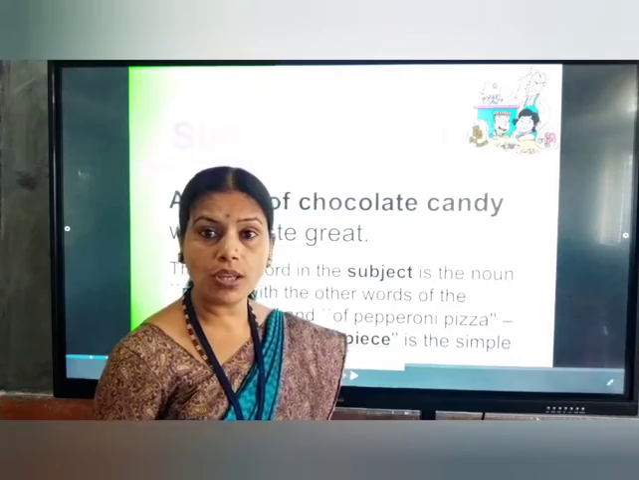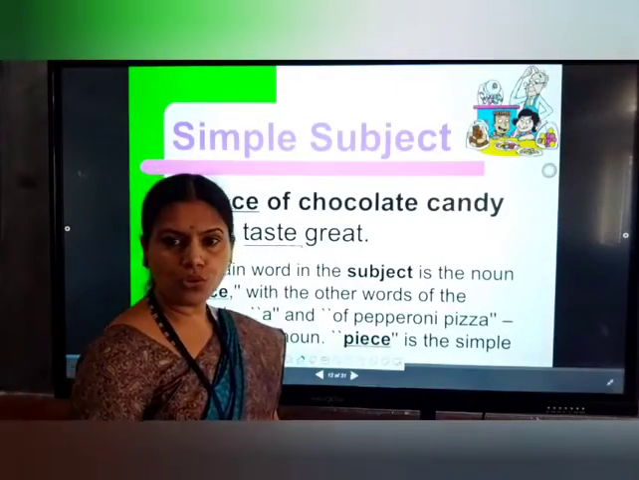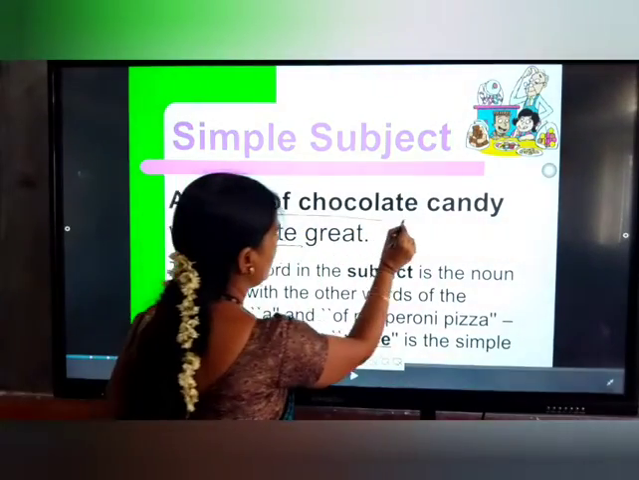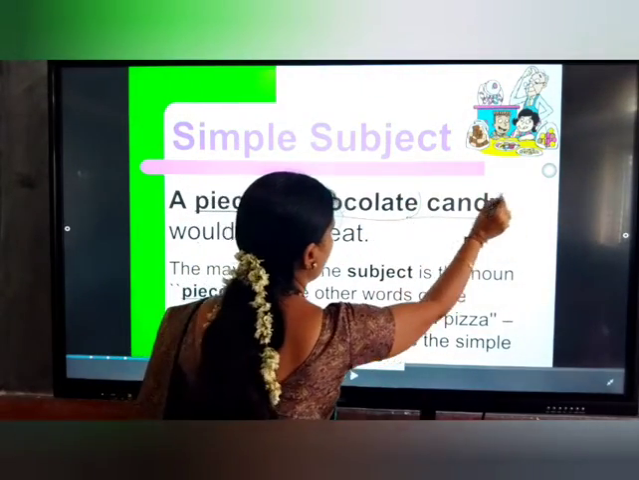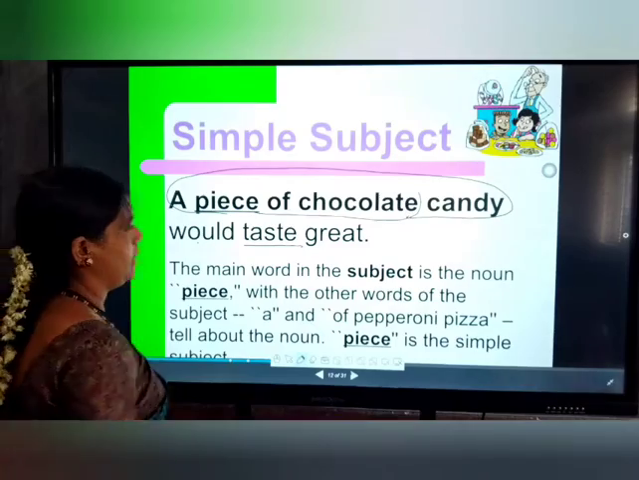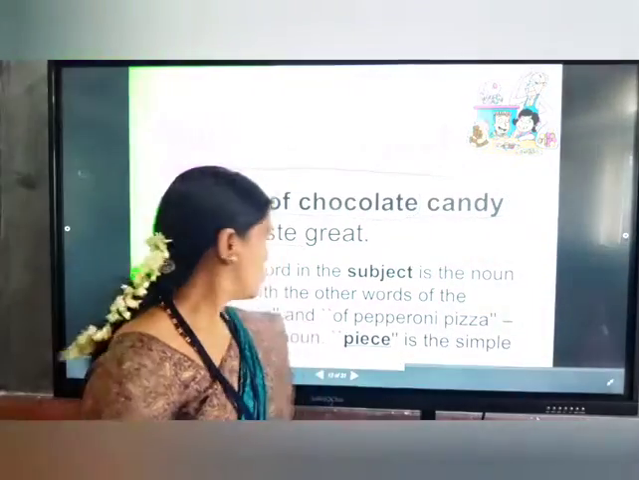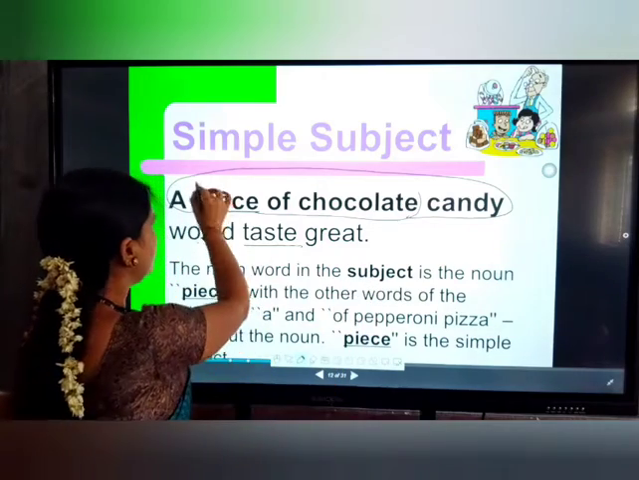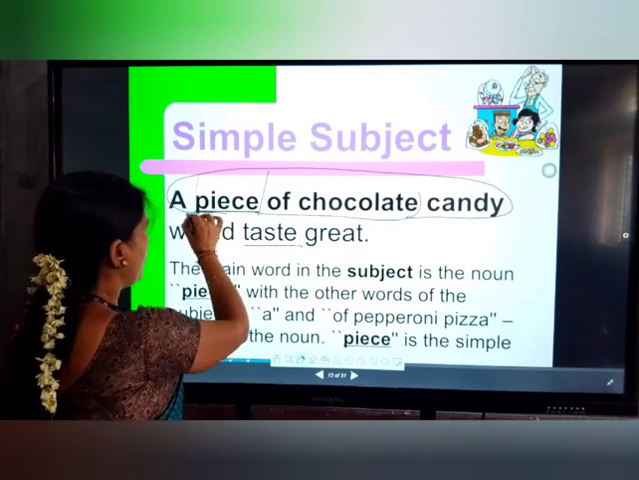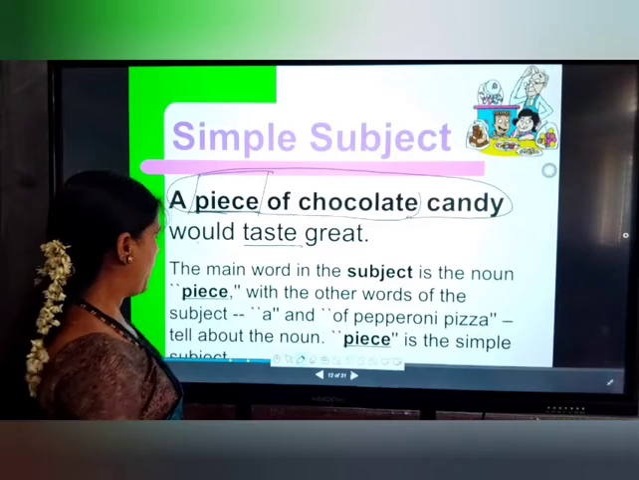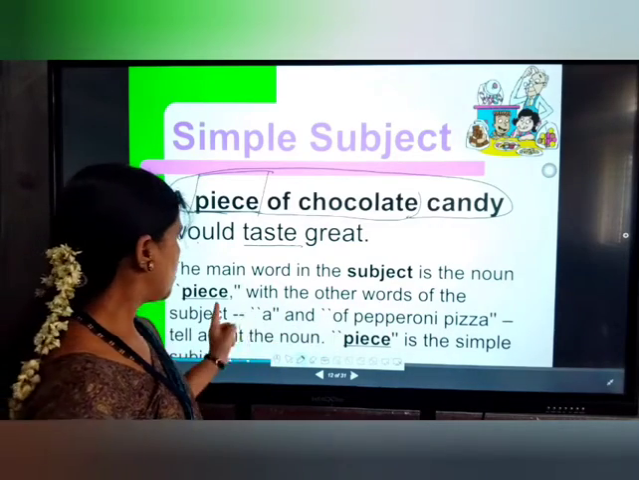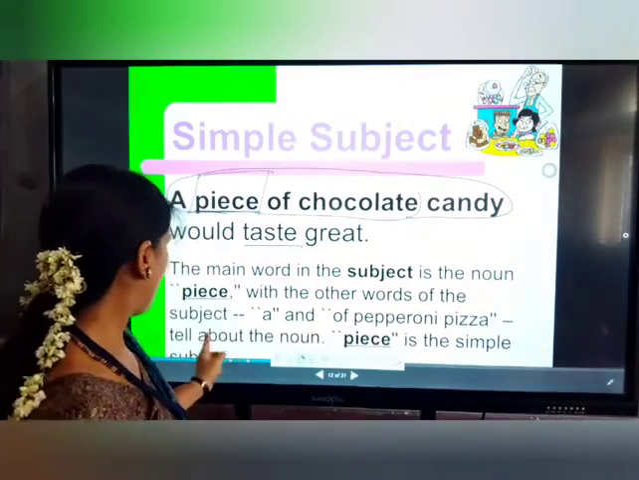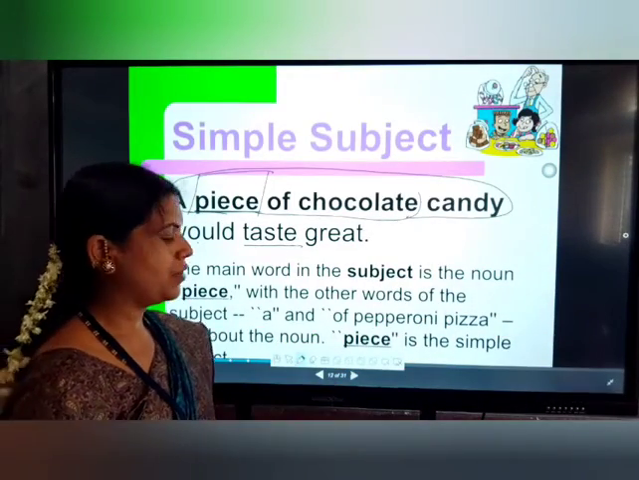About what are you talking? You are talking about a piece of chocolate candy. We can call this the subject. See here, the main word in the subject is the noun, that is piece. The main noun in the subject is piece. The other words of the subject, a and of chocolate candy, tell about the noun piece, the simple subject.